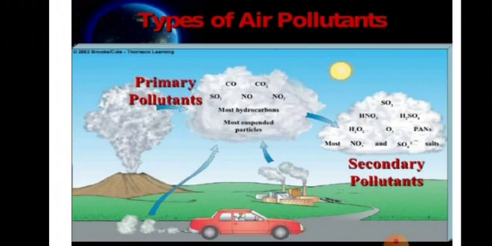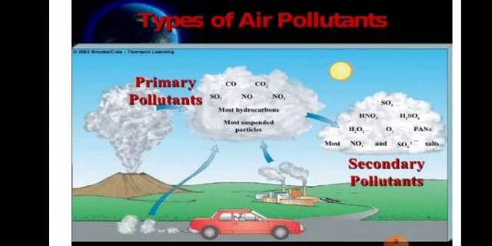The examples of secondary pollutants are nitric acid HNO3, sulfur trioxide SO3, sulfuric acid H2SO4, hydrogen peroxide H2O2, and ozone O3. These are the examples of secondary pollutants. I am defining once again, primary pollutants are those pollutants that are emitted from the sources.